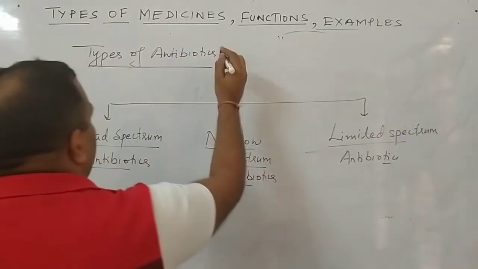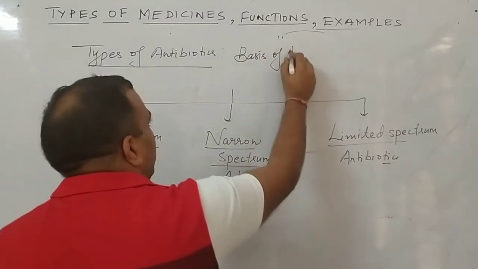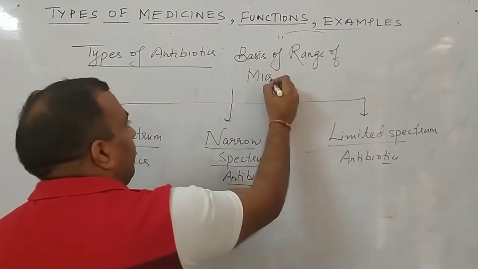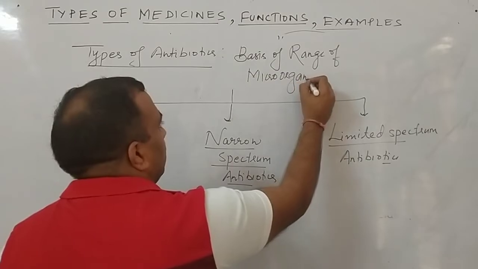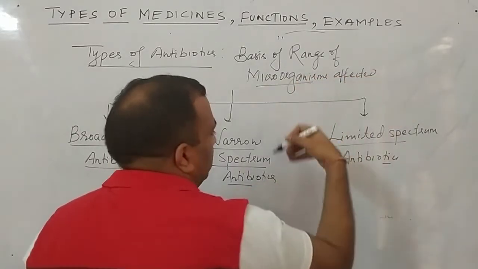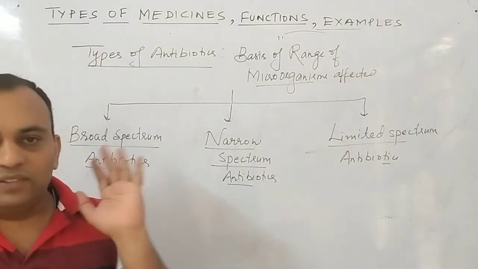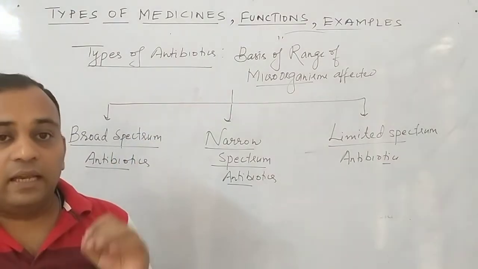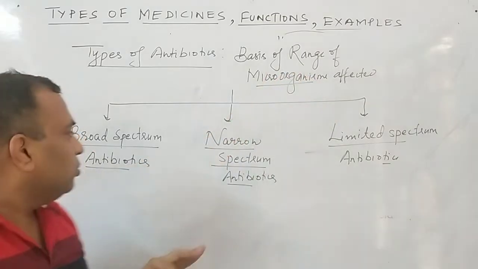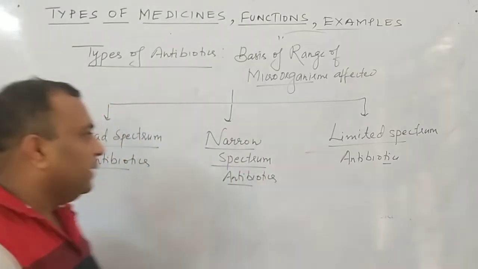We have classified these types of antibiotics on the basis of range of organisms affected. Listen student, you know that these antibiotics either kill the microorganisms or stop their life cycle. So on how many microorganisms they are affecting or will kill, on that basis we divide them into three categories: broad spectrum, narrow spectrum and limited spectrum antibiotics.